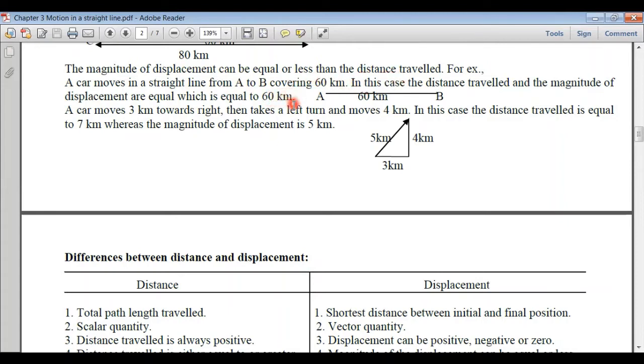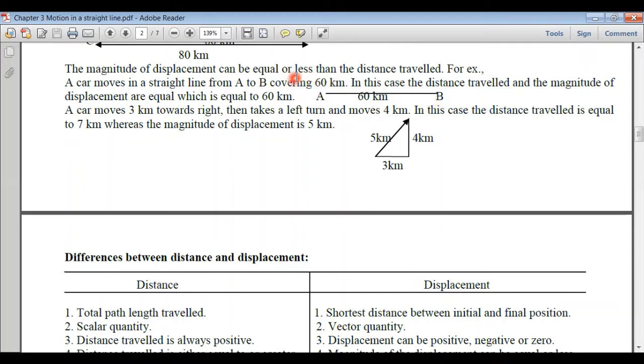Let's take an example and we'll try to understand. Suppose a car is moving from A to B covering 60 kilometers along a straight line. So the distance traveled here is 60 kilometers. Also, the magnitude of the displacement is 60 kilometers. Why? Because the initial position is A, the final position is B, and the magnitude of the displacement is the straight line between A and B, which is also equal to 60 kilometers. So in this example, the magnitude of displacement is equal to the distance traveled.